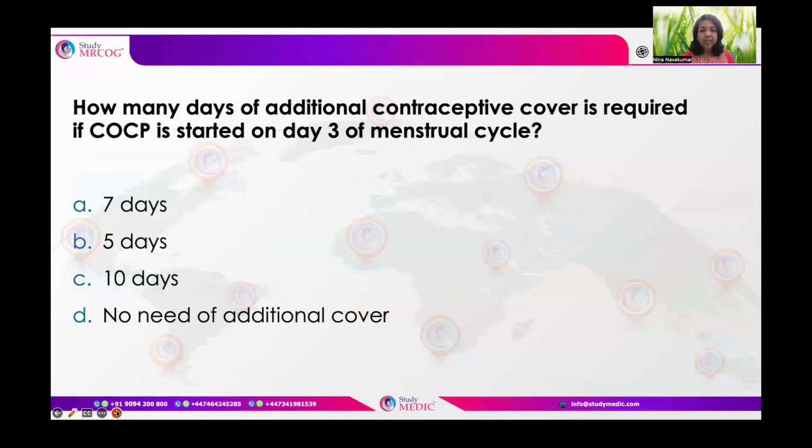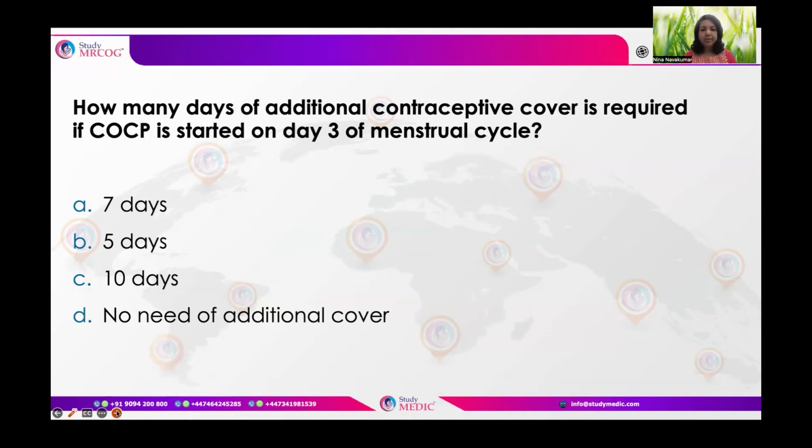Now, moving on to the next one. What happens if we miss a pill, or when can we start the combined oral contraceptive pill? So how many days of additional contraceptive cover is required if the oral contraceptive is started on day 3 of the menstrual cycle? The options are 7 days, 5 days, 10 days, or we don't have to give additional cover.